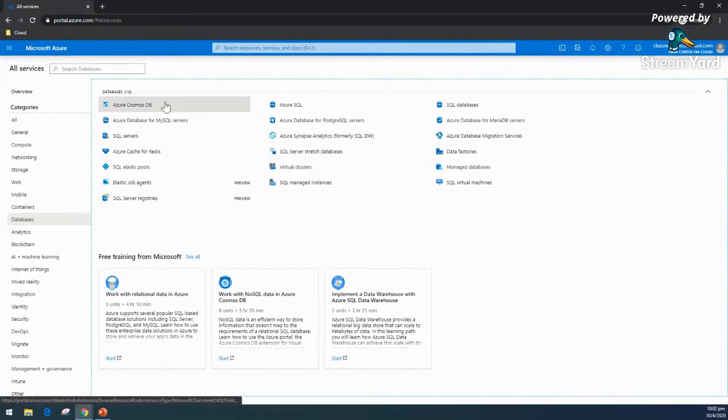And let's come to our topic of demos. So here you can see Cosmos DB, MySQL, Postgres, Maria, and SQL Server. This is something we will cover today in our demo.